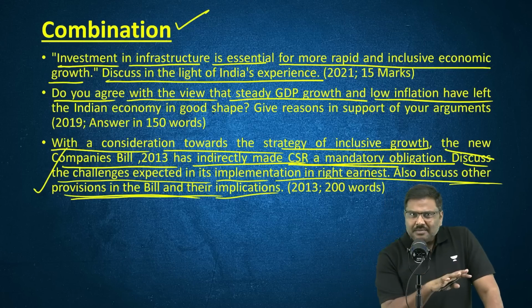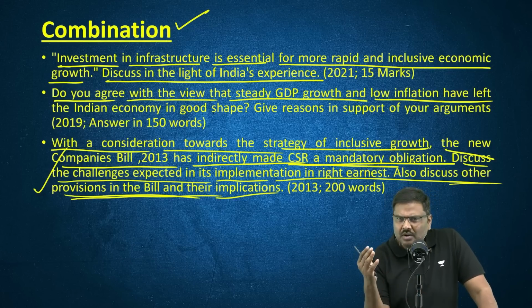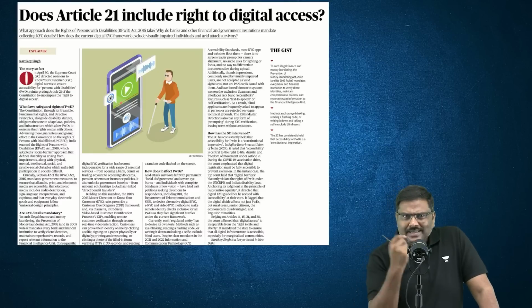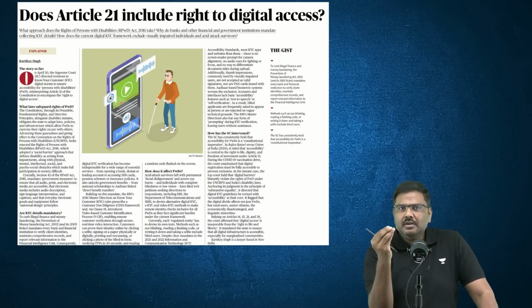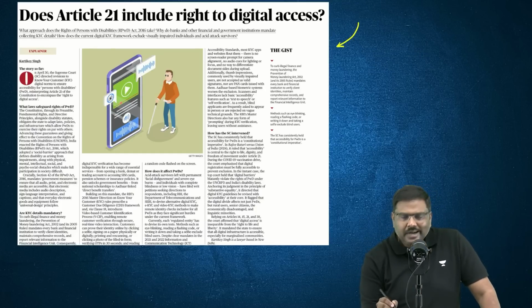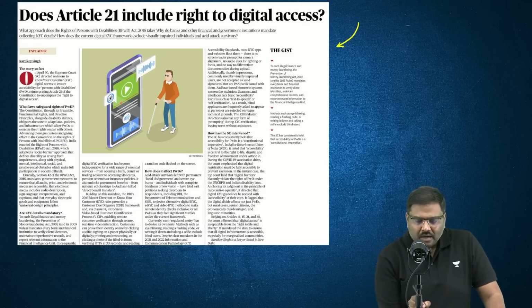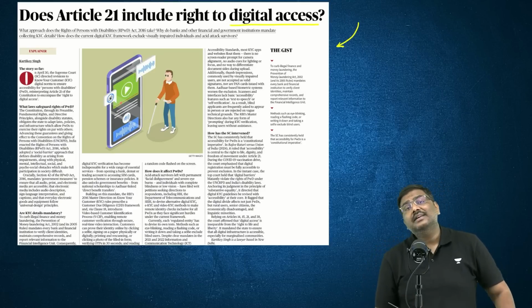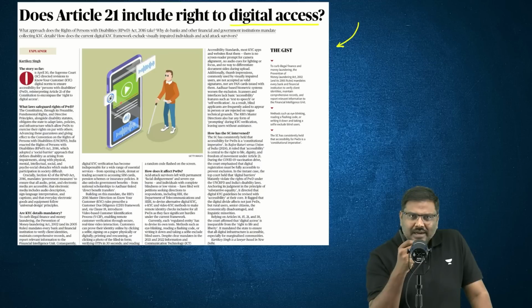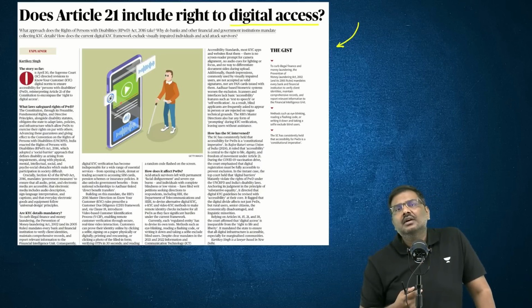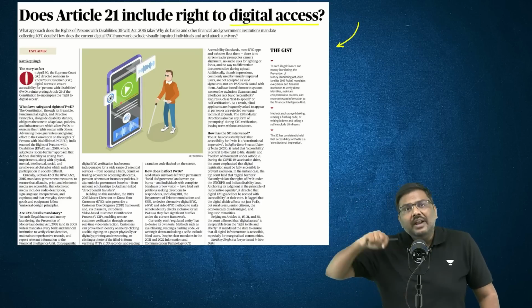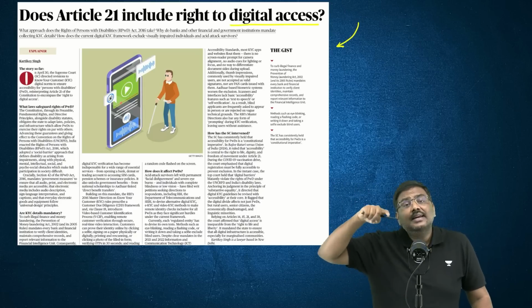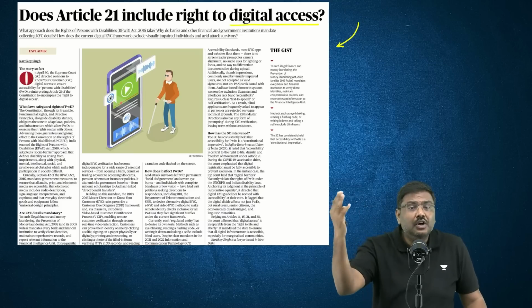Okay, this is a basic example of one type of question asked, a combination-type pattern. Now, if I want to give you examples from current affairs, is there any example? I've taken one article. Have a look at the title of the article: Digital Access. There is a judgment associated with this, and this is connected to the concept of financial inclusion. Financial inclusion in turn is connected to the concept of inclusive growth.